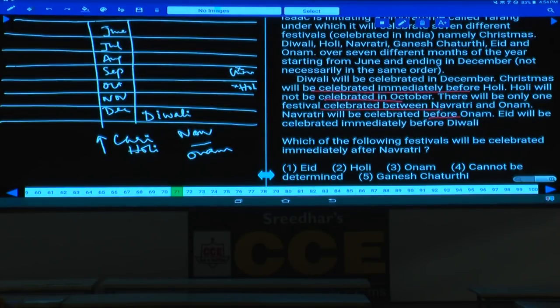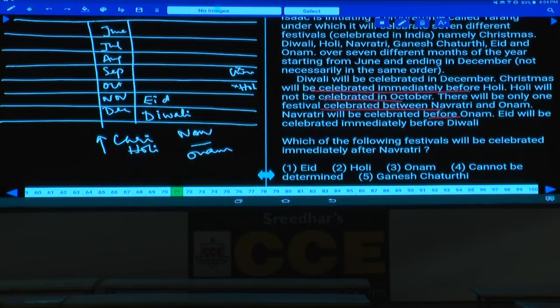Eid will be celebrated immediately before Diwali. This is finalized, isn't it? Now, sir, Eid and Diwali, these two were done. Now we are left with the remaining. What are the remaining information here?